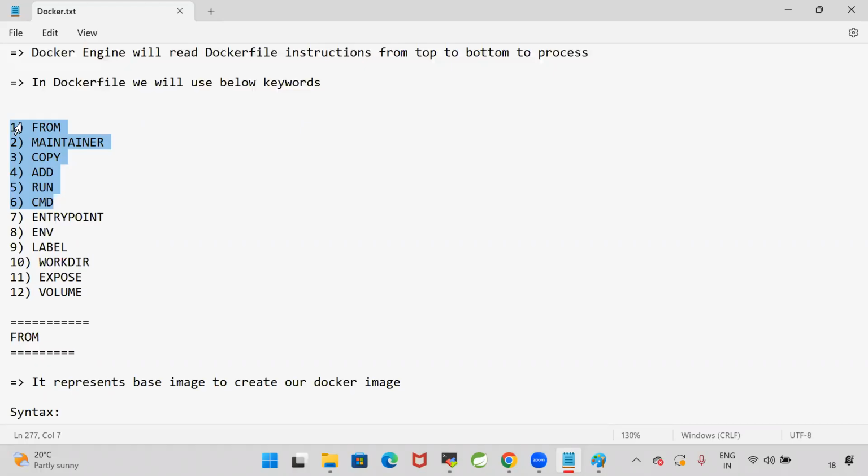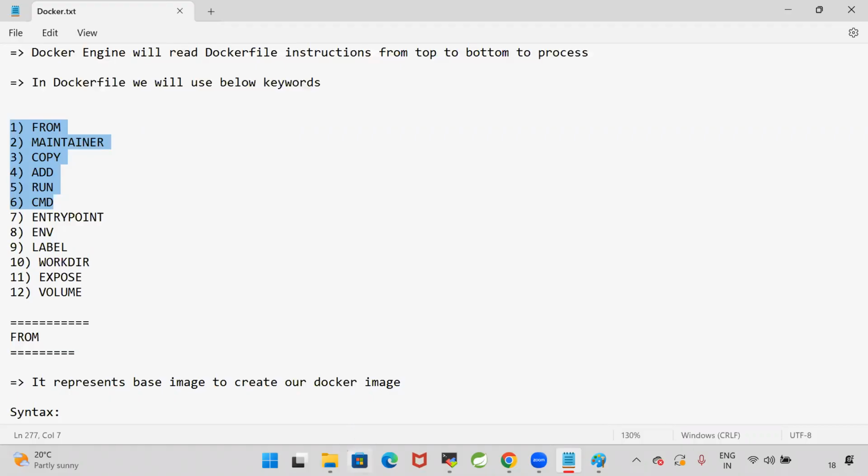Copy is used to copy the files from one location to another location, from one path to another path in the same machine. And add command is also used to copy the files from one path to another path within the machine, as well as you can take the source as a URL when you go for add command. And we have run command and CMD command. Run is used to execute the instructions while creating the Docker image. CMD is used to execute the commands while creating the container.